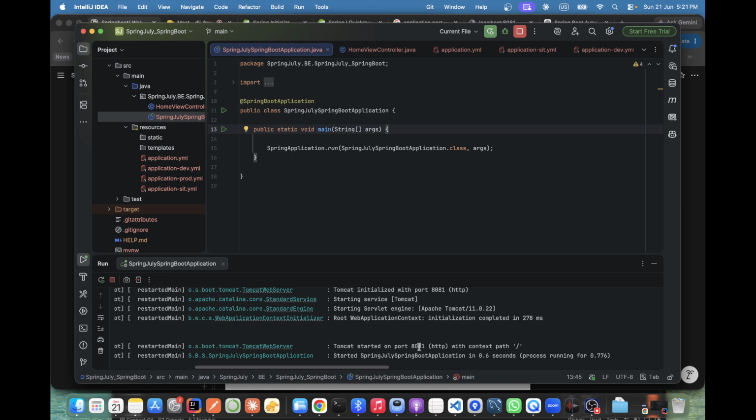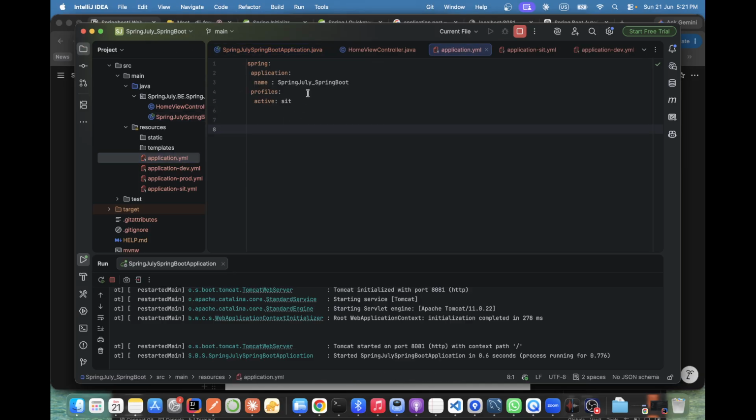See, it's running now. Here I changed it. I removed the port number from the main file and use the SIT profile. It is using 8081 where SIT is mentioned. If I do 8082, it should work now. 8082.